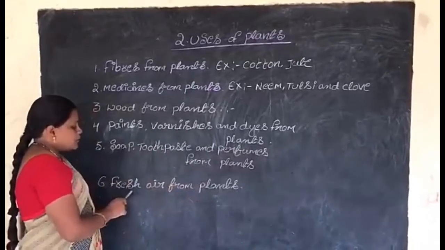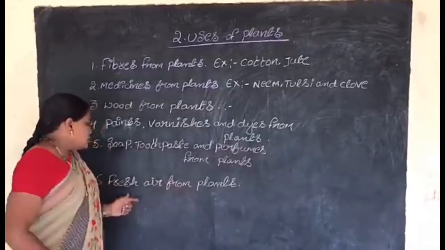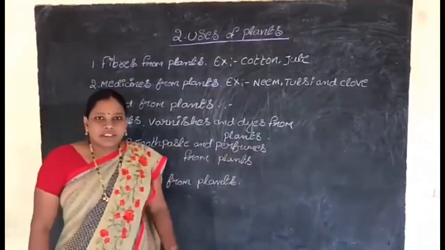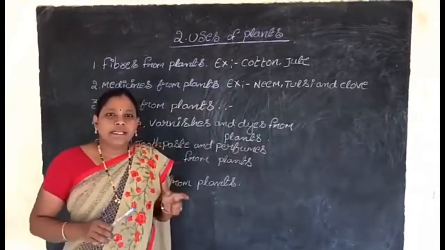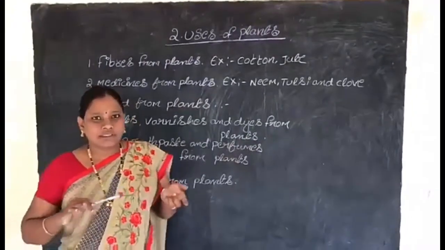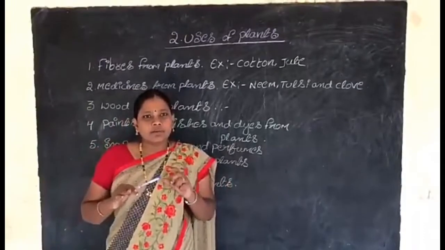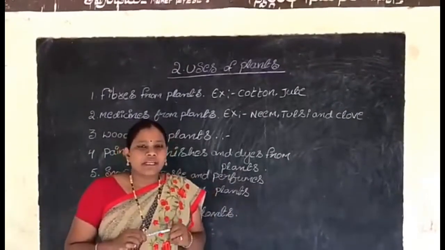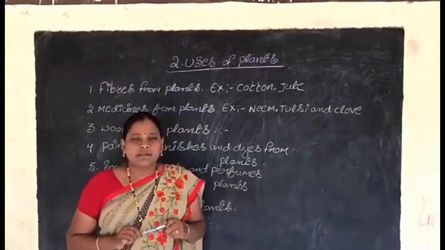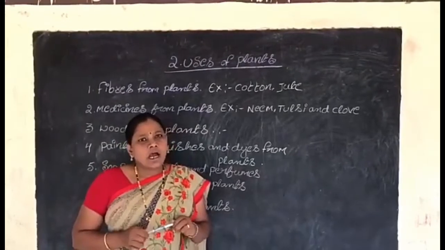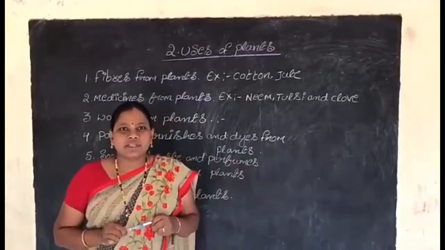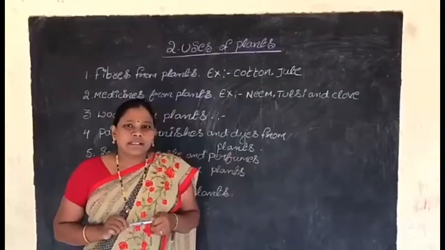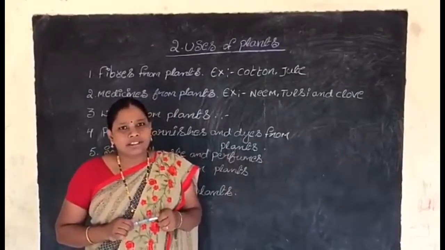And the sixth one, fresh air from plants. You see, plants give us fresh air. During the daytime, plants release fresh oxygen and make our environment clean and fresh. That's why we plant more and more trees. Did you understand, children, how plants are very, very essential for us? So, don't cut the trees and plant more trees.